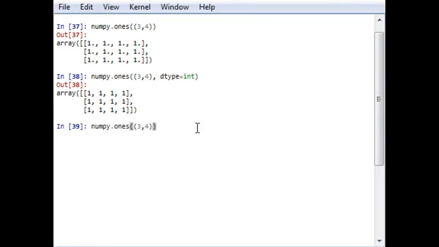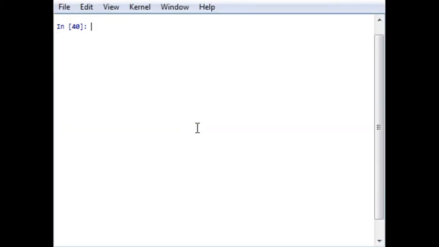Now let me first clear this window. First of all, let me create an array a equal to numpy.array.